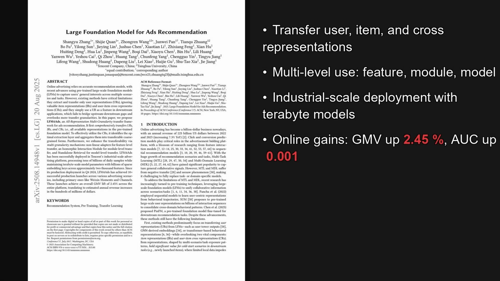Alright, 2 takeaways stand out. Transferring all 3 signals, user, item, and cross-representations, consistently boosts revenue and ranking quality, and multi-granularity usage, feature, module, and model levels, is what unlocks those gains at industrial scale. The broader implication is practical. Foundation models can power always fresh, cross-domain ad